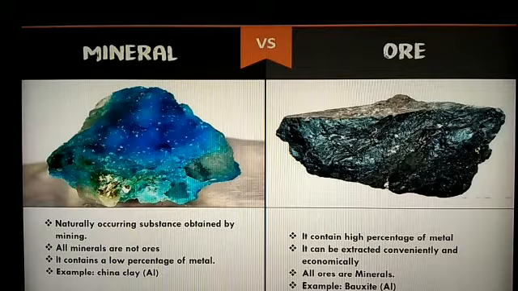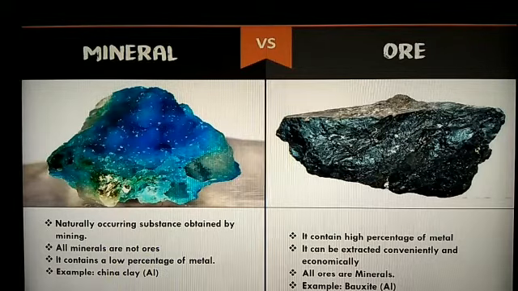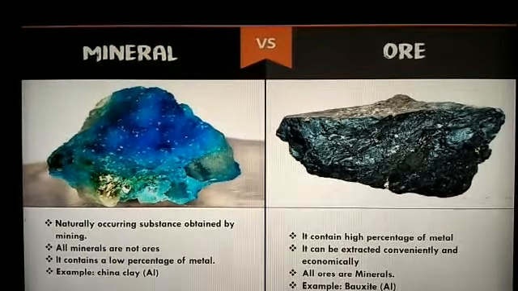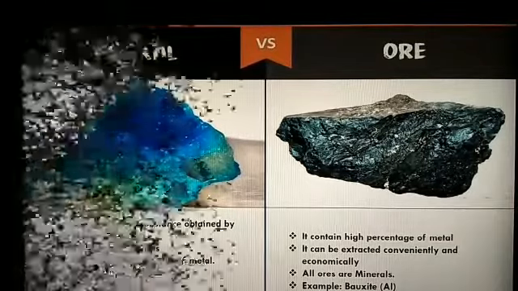So ore is very important to extract a metal, not a mineral. That's why the basic proverb: all the ores are minerals, but all the minerals are not ores. The example of an ore is bauxite. It is an ore of aluminium.